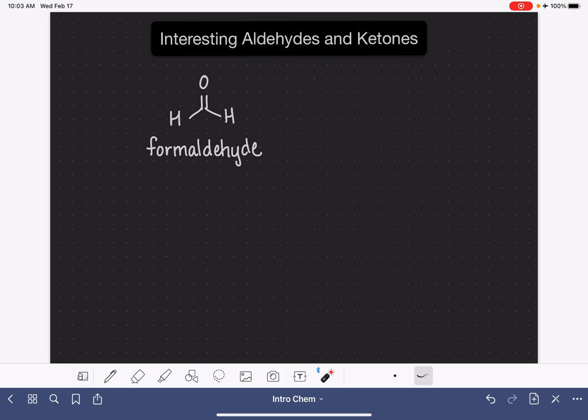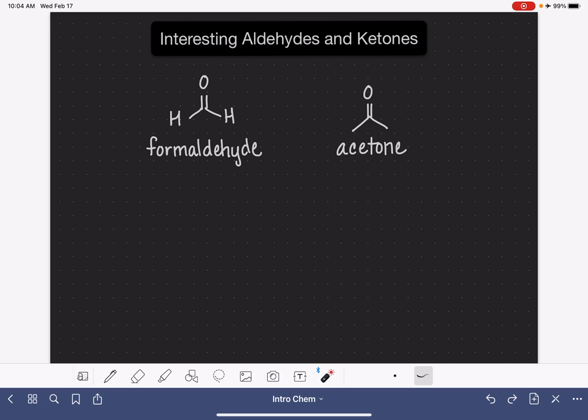We've talked about formaldehyde before. Formaldehyde is the molecule that is produced in the body when the body metabolizes methanol, which is a poisonous substance that can be created during the moonshining process, where people are making alcohol at home. Formaldehyde is the substance that causes methanol and moonshine to be potentially extremely poisonous and toxic.